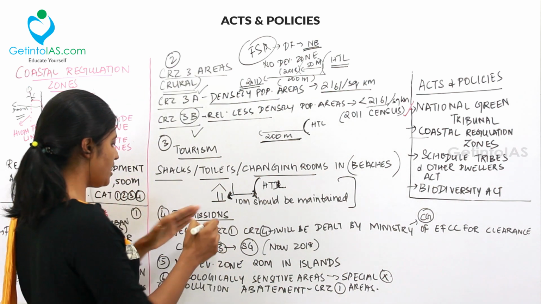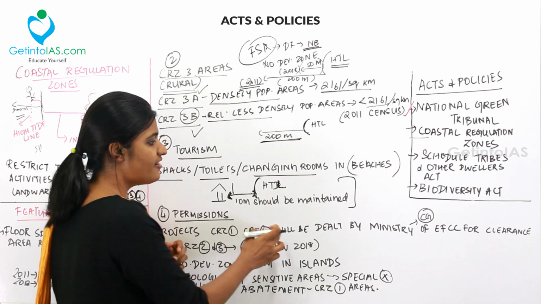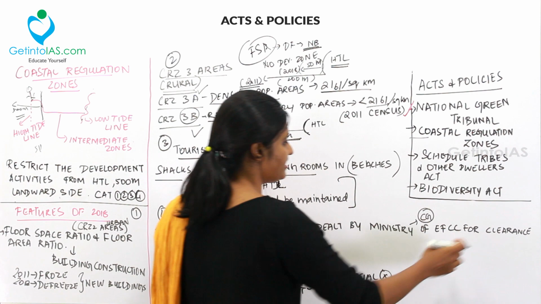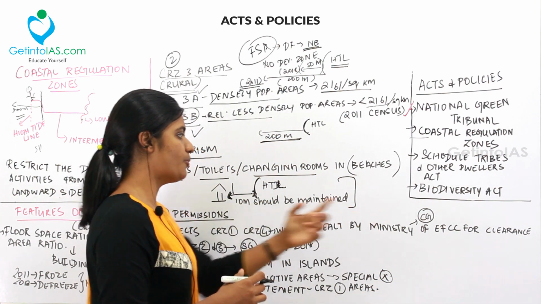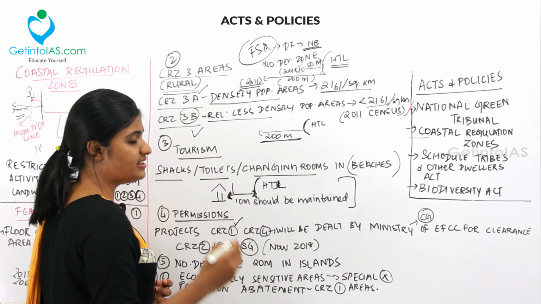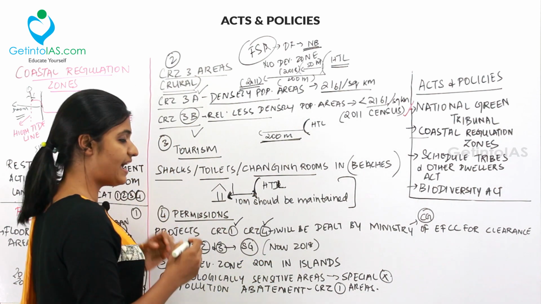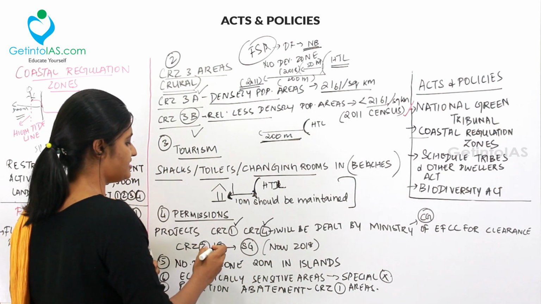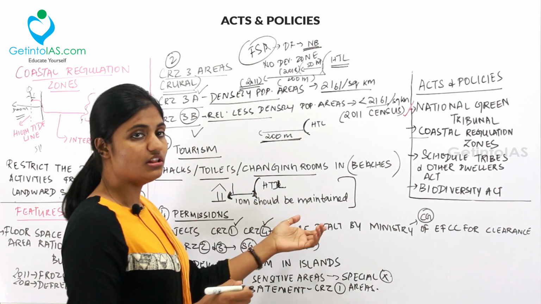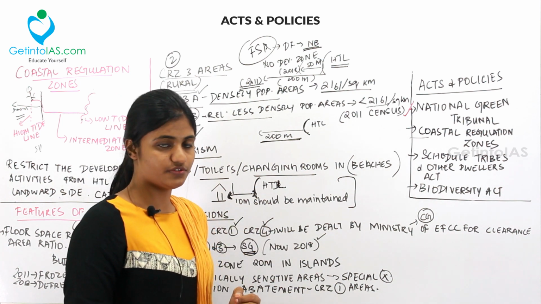And then next, moving to the permission, the projects under CRZ1 and CRZ4 will be dealt with by the Ministry of Environment, Forest and Climate Change for clearance. That is basically by the central government. So the central government will regulate all the projects relating to CRZ1, that is the eco-sensitive zone, and CRZ4, that is the island zone. And in the CRZ2 area and the CRZ3 area, the state government will deal with all the projects. So this is the new change brought about in the 2018 notification.